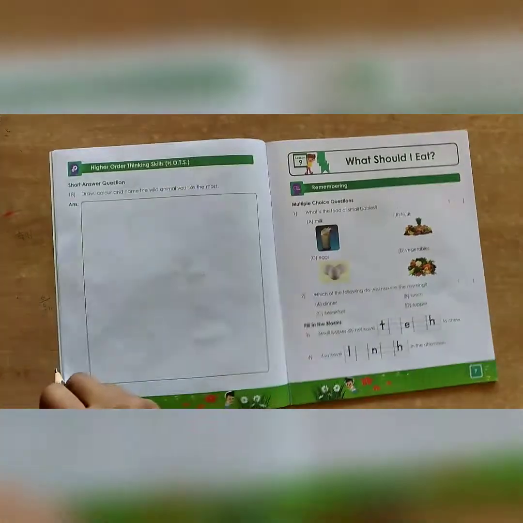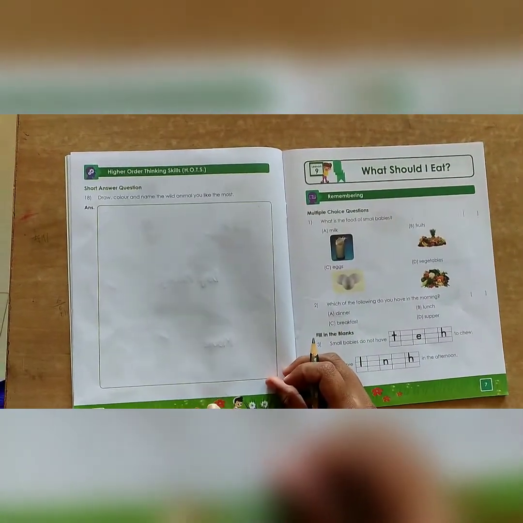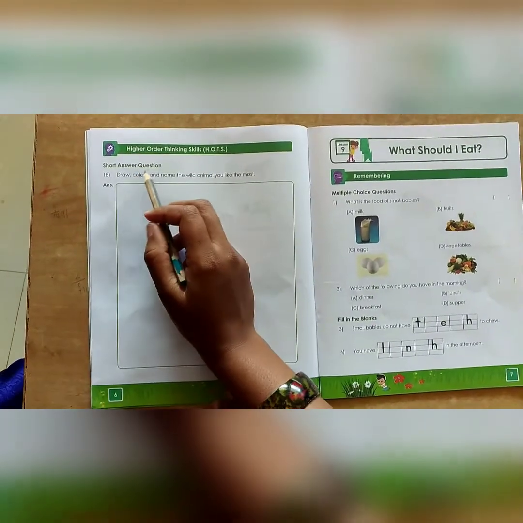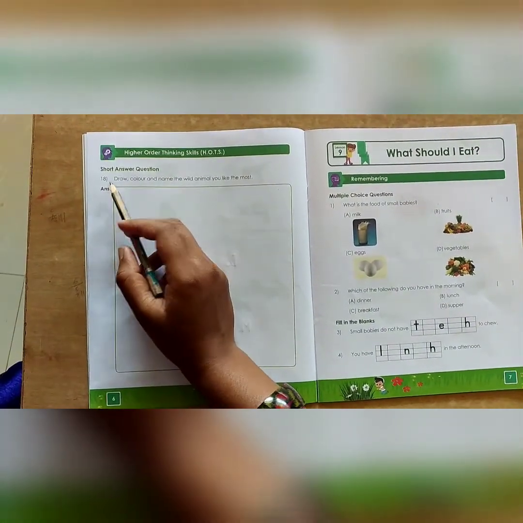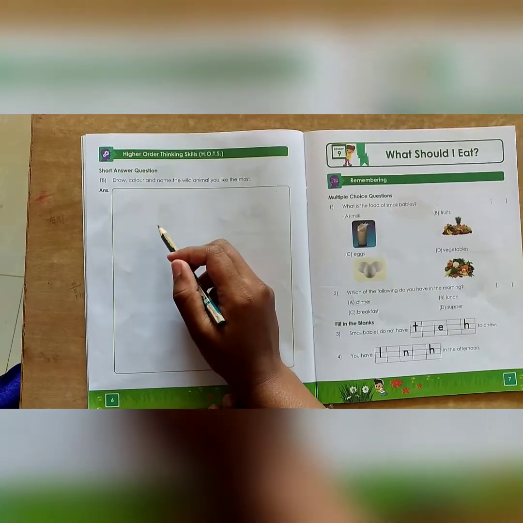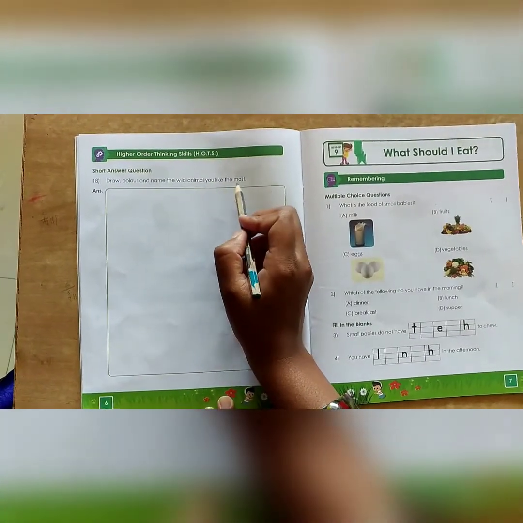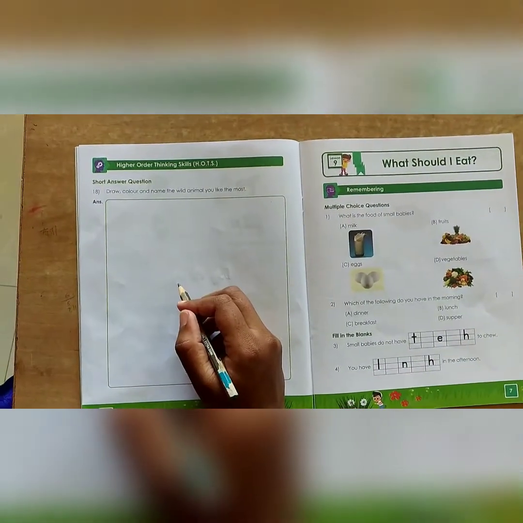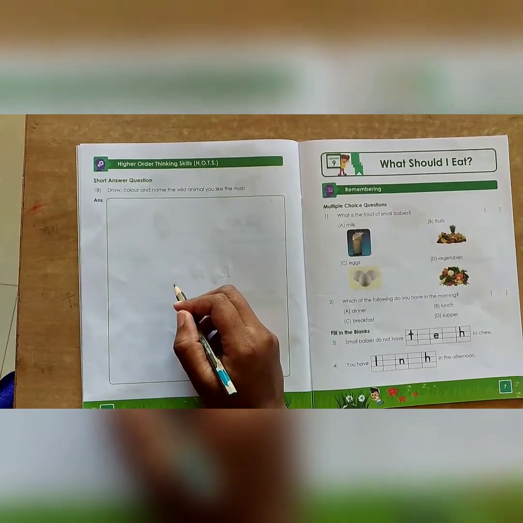Comes to the next page, that is page number 6. Again the next one, the short answer question. In that, the first one: draw, color and name the wild animal you like the most. In this question you have to do it at home only. Clear, students? Thank you.